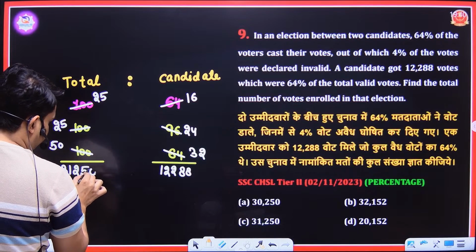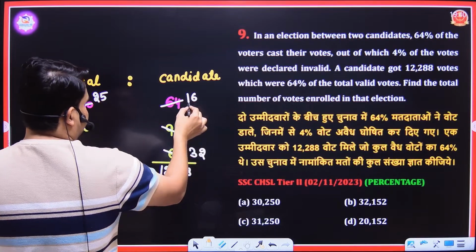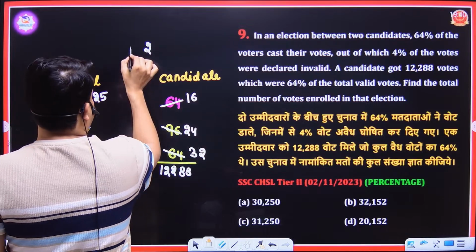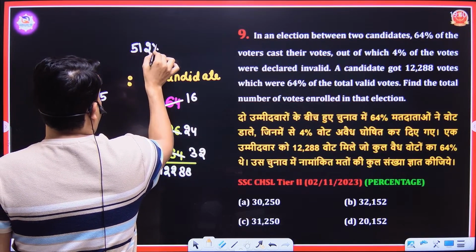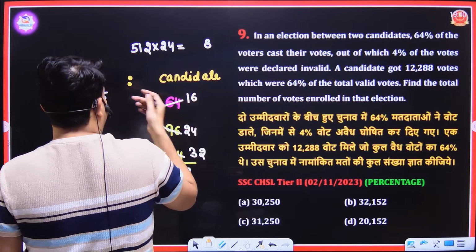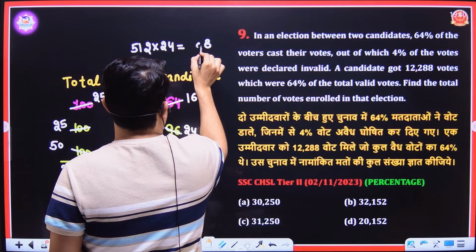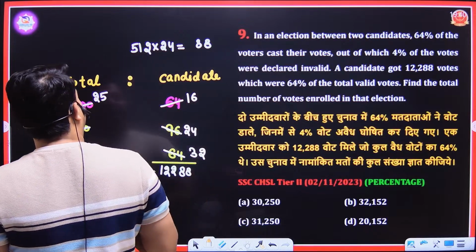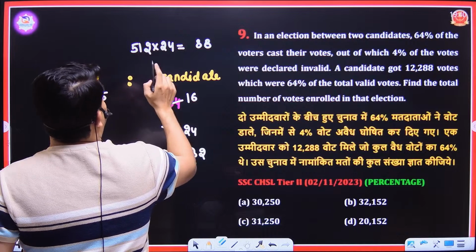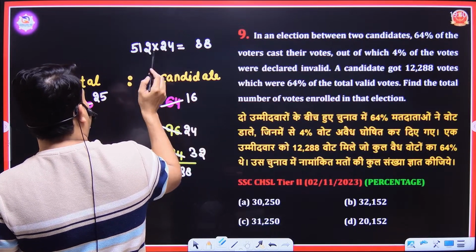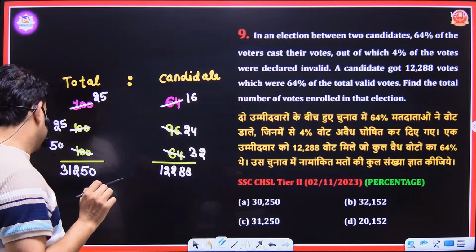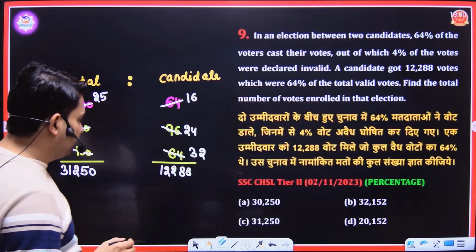If you want to multiply it, then 16 2 ja 32 and 16 3 ja 48. 48 plus 3 is 51 into 24. 24 2 ja 48. 24 1 ja 24 and 4 is 28 and 24 5 ja 120 plus 4 is 124. So 120, 21, 28 carry to 24 5 ja 120 and 120 plus 2 is 122. Get the same answer. Next, what we have? 31250